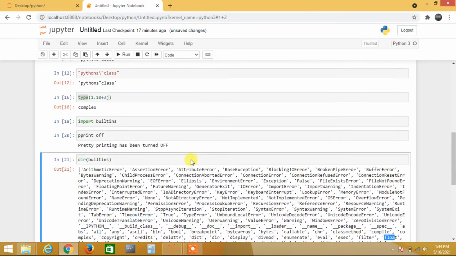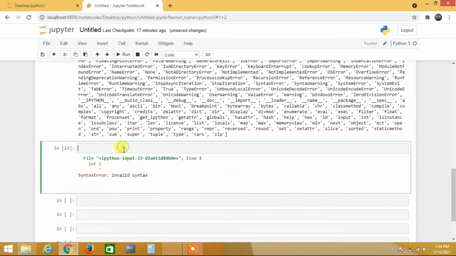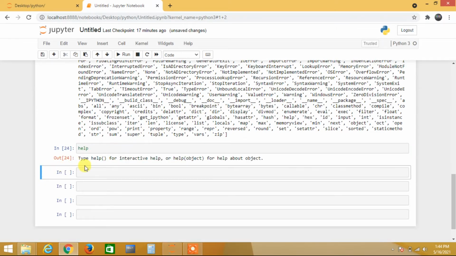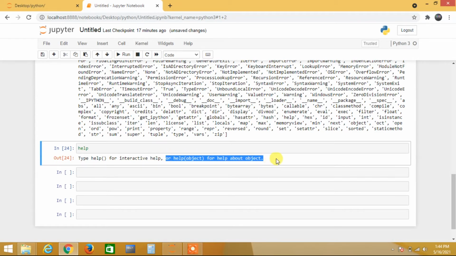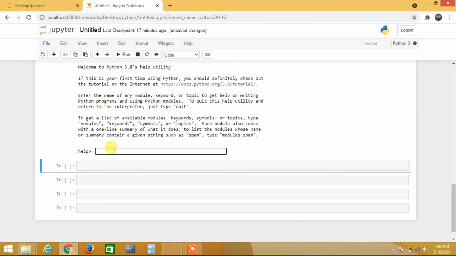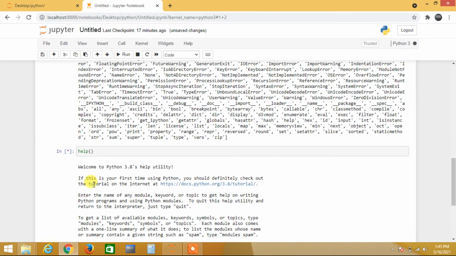You can get help on anything. Generally every programming language has a help function, right? If you type help, you get interactive help, or help of an object gives help about that object. If you want to know help on any object, you just need to type help and pass the object name here, because help is a function. When I type help and run the cell, it is still running, asking for input.